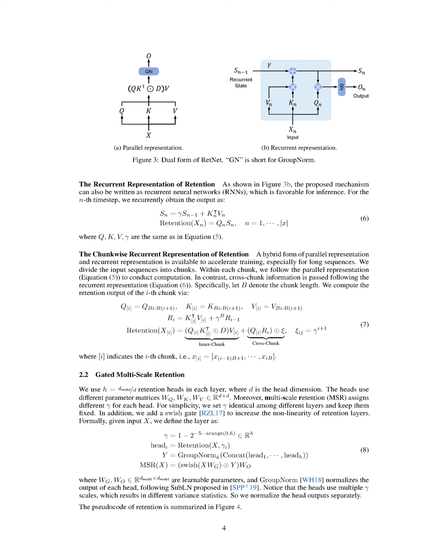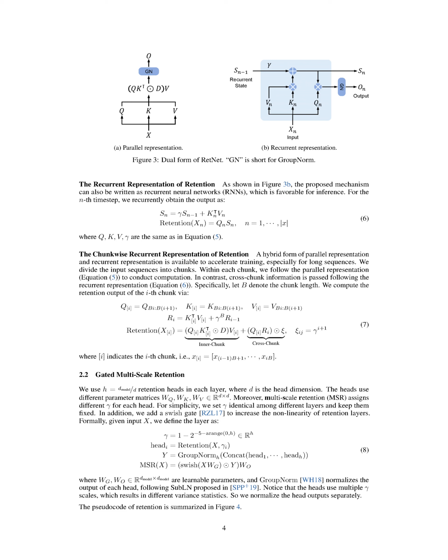To keep things simple, we set the gamma value to be the same across different layers and keep them constant. We also introduce a gate to enhance the non-linearity of the retention layers. To explain this formally, let's consider an input x. We define the layer as follows. The gamma value is calculated as 1 minus 2 to the power of negative 5 minus the range from 0 to the number of heads. This is represented as a vector in real numbers.